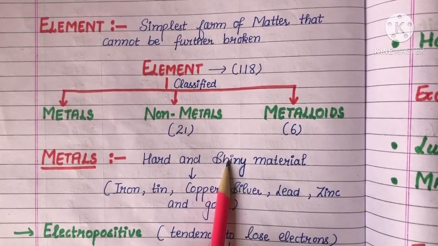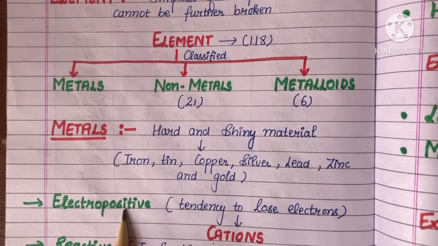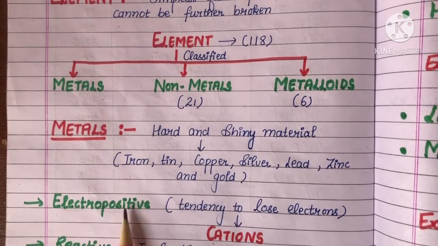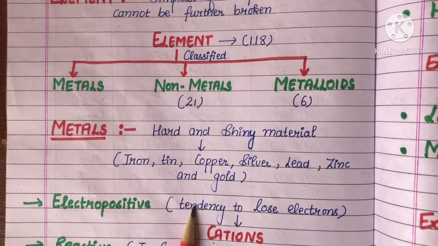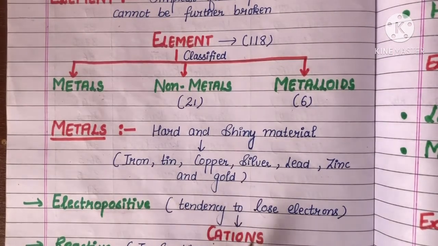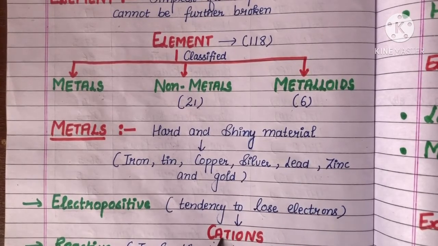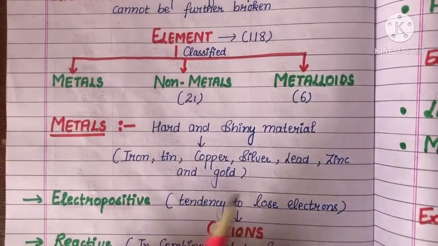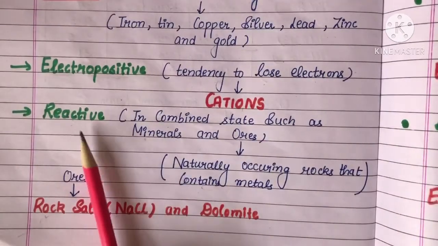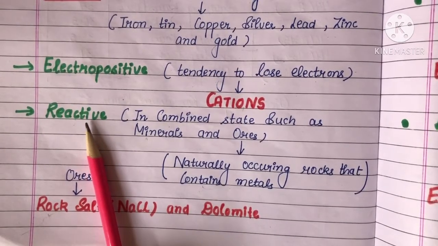Then we will see that metals are electropositive in nature. So here is the term, electropositive. What is electropositive? Electropositive is the tendency to lose electrons. Those elements which lose electrons will form cations. We have also learned about cations. After losing electrons, what will form? It is a cation.